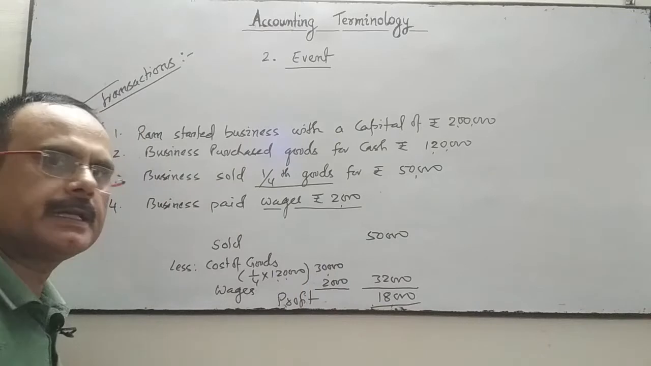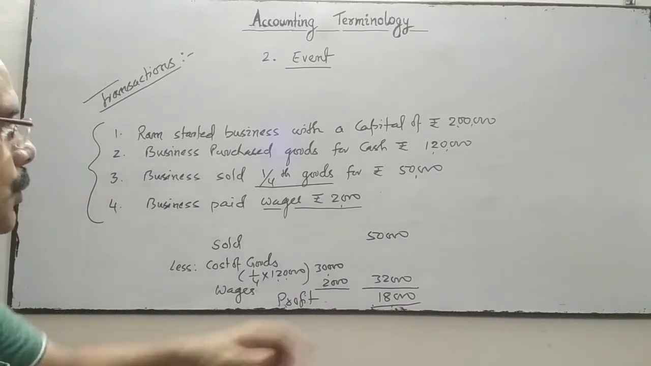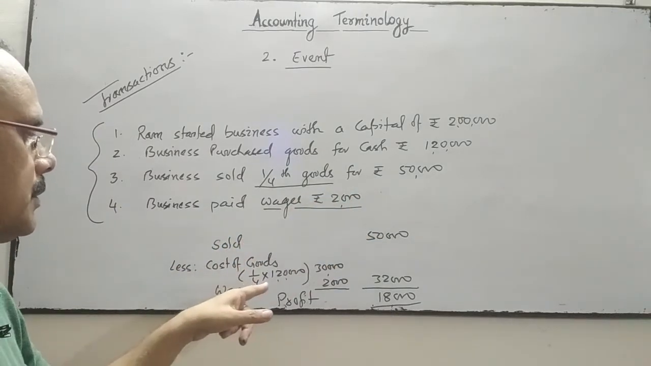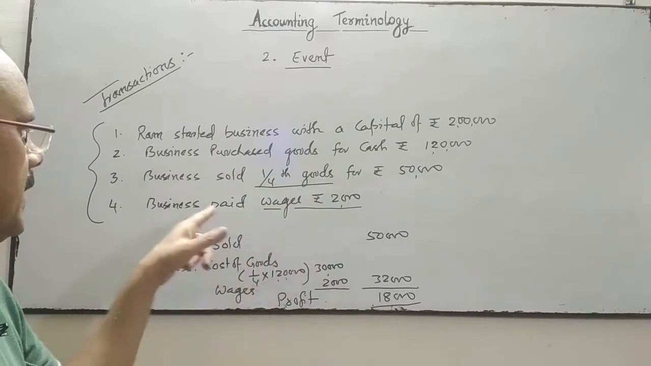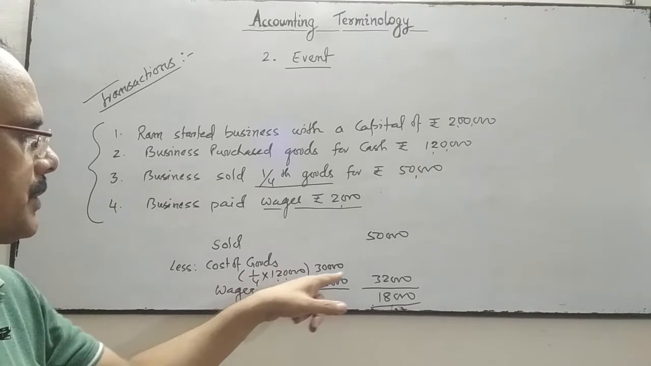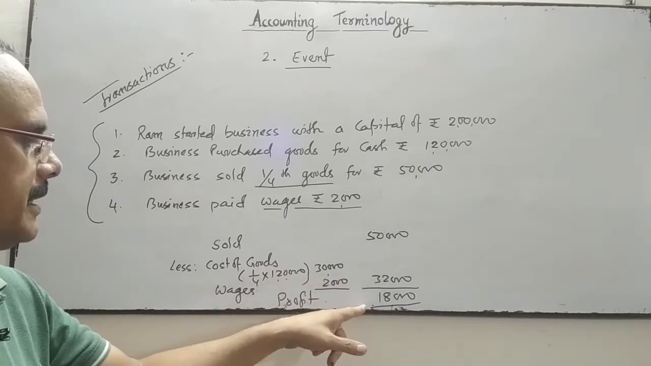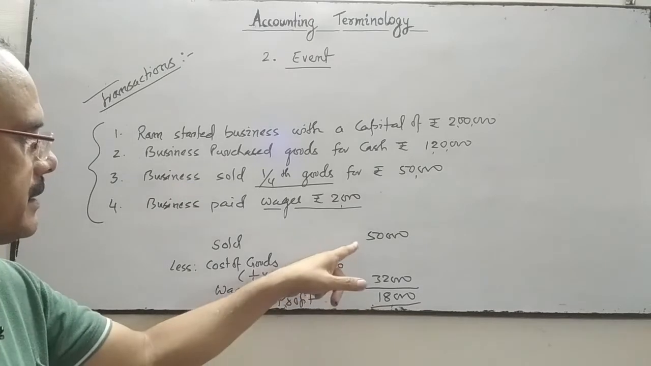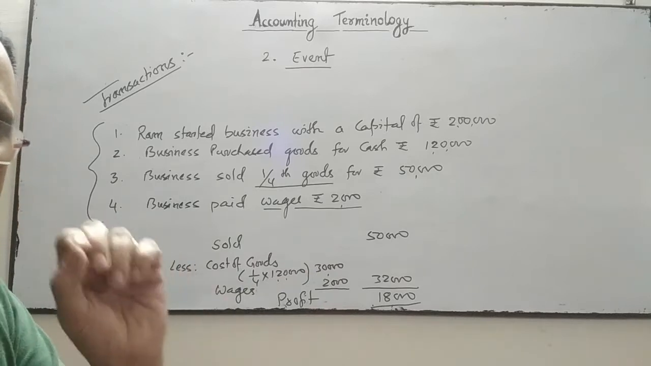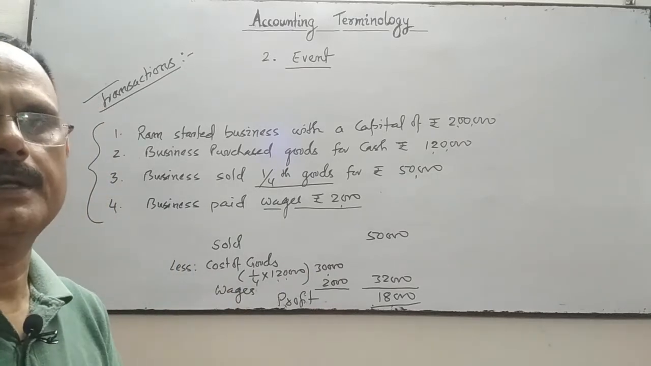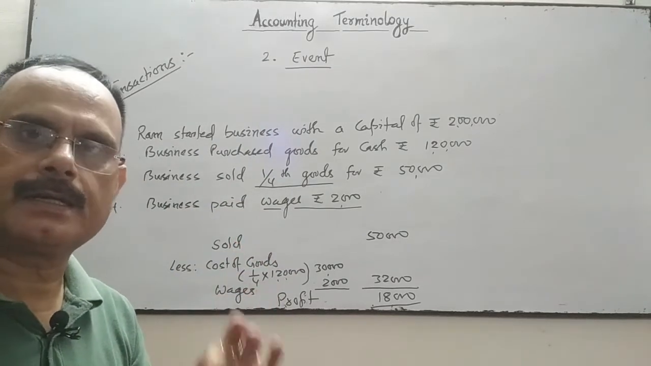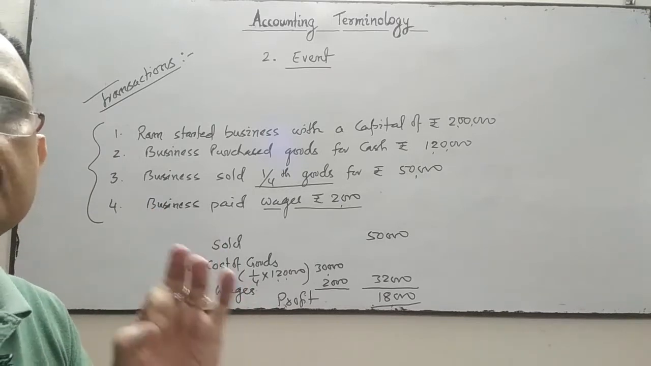It's an event. Profit is an event. When the business sold goods for rupees 50,000, the cost of that goods is 1/4 of 1,20,000, it is 30,000. Wages paid by the business is 2,000, it's an expense. So total cost involved is 32,000. It means business earned a profit of 18,000. Sales exceed the total cost. So profit is 18,000. Profit is an event of the transaction. So what is event? Event is the result or consequence of a transaction.